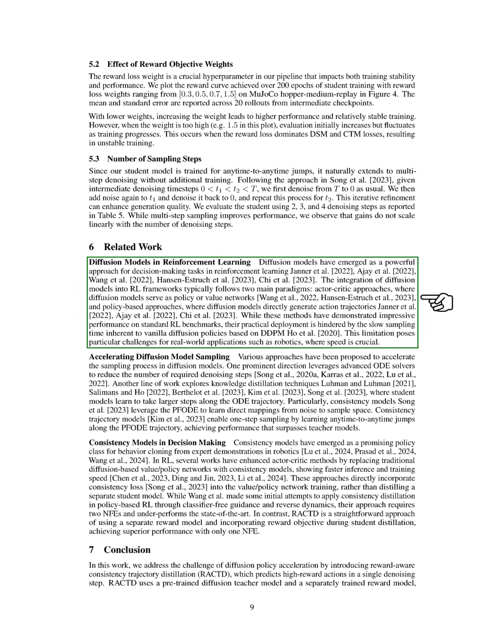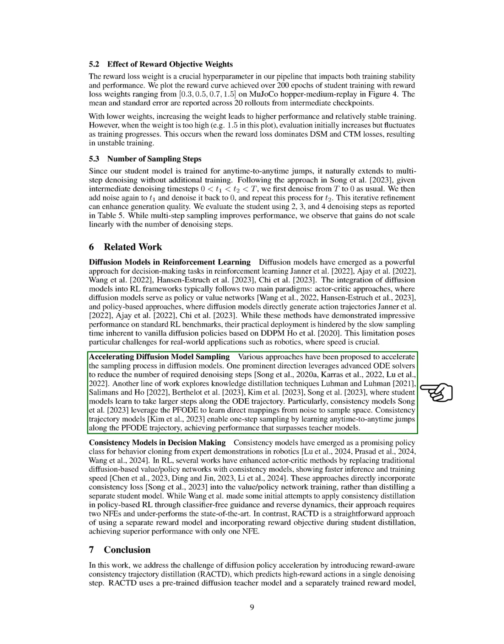Diffusion models have become a strong method for decision-making tasks in reinforcement learning. Their integration into RL frameworks typically follows two main strategies: actor-critic approaches, where diffusion models act as policy or value networks, and policy-based approaches, where they directly generate action sequences. Although these methods have shown impressive results on standard RL benchmarks, their practical use is limited by the slow sampling times of traditional diffusion policies. This poses challenges for real-world applications, such as robotics, where speed is essential.